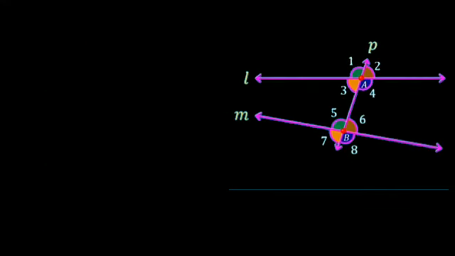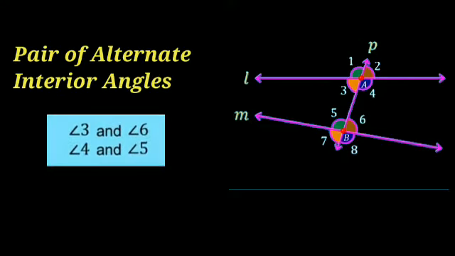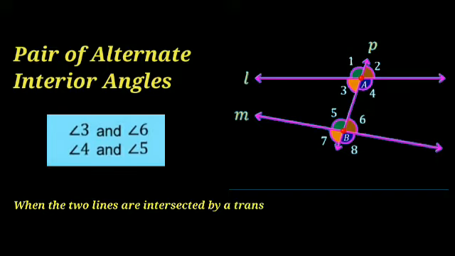Now look at these angles. Angle 3 and angle 6 are interior angles. But these angles are on the opposite side of the transversal. As we have already discussed which angles are interior angles, these angles are known as pairs of alternate interior angles because these two angles lie on the opposite side of the transversal.